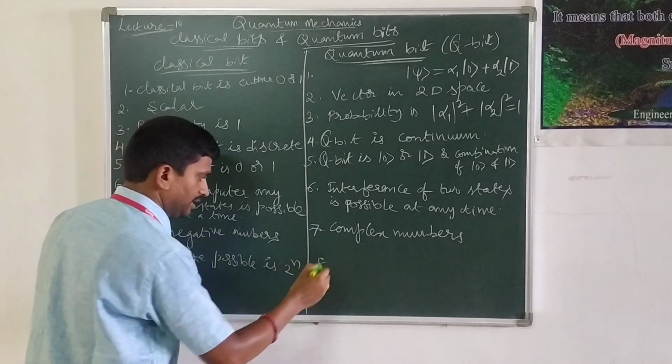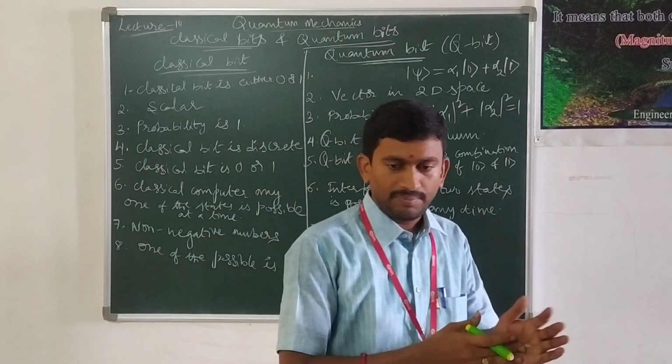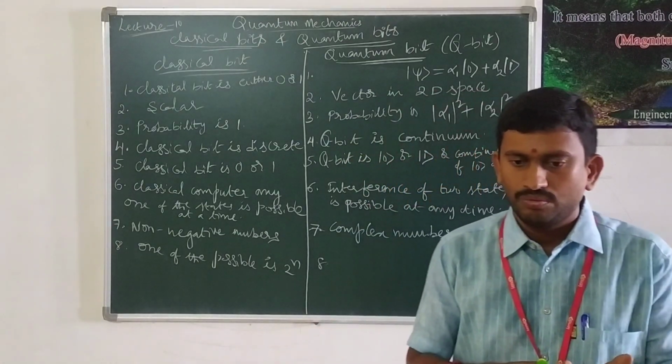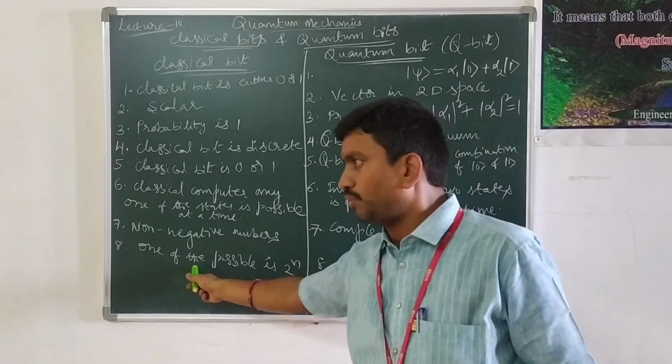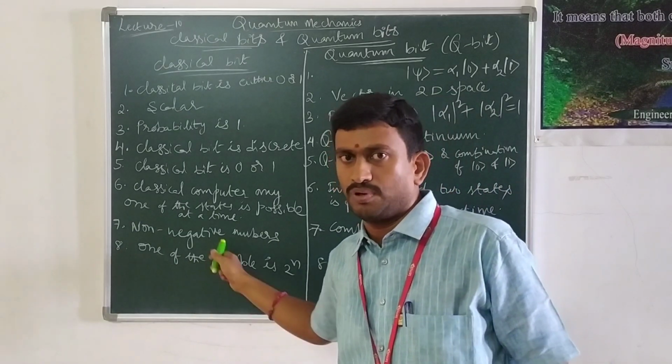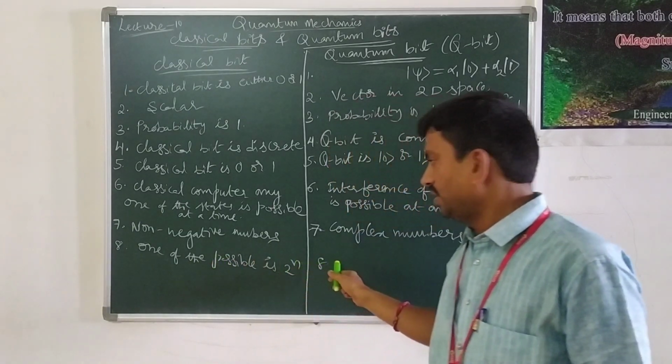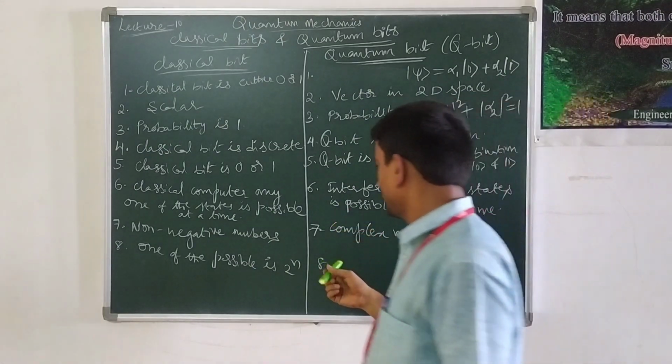Whereas in the quantum case, it may take 2 power n different states. Here 2 power n different states can be possible.